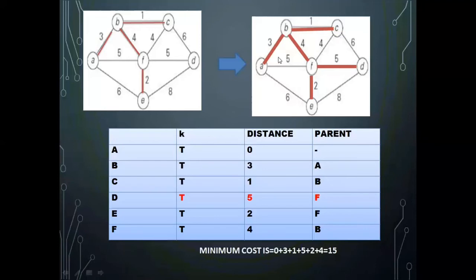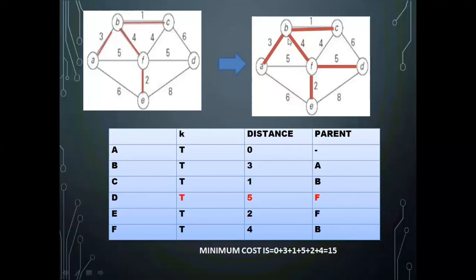In that, the minimum one you add, that is B to F. Now these four became part of the spanning tree, and you check the remaining part of the graph, that is E and D, through which edge it will be connecting with minimum weight, that is F.